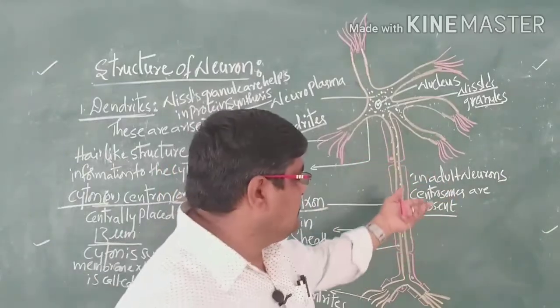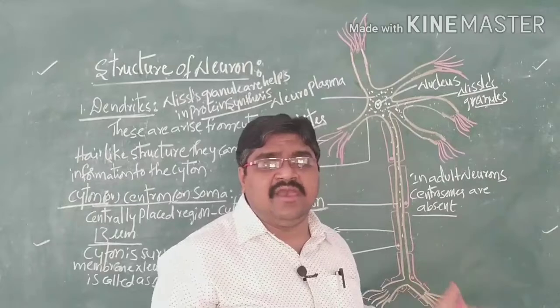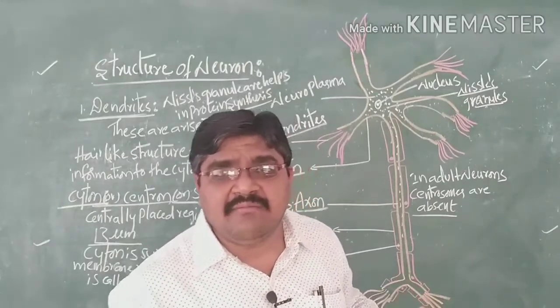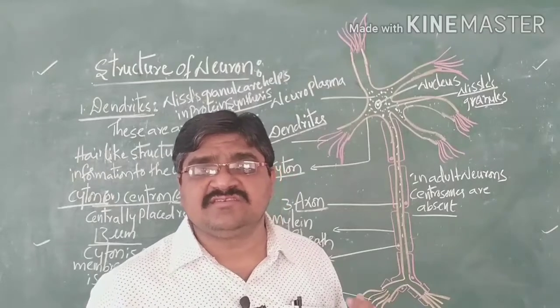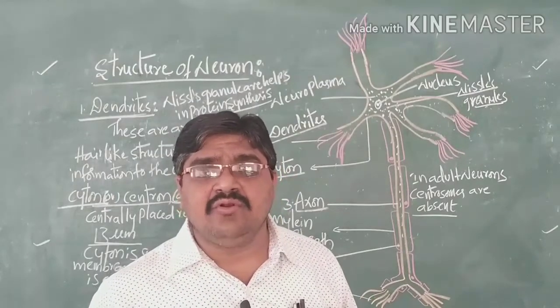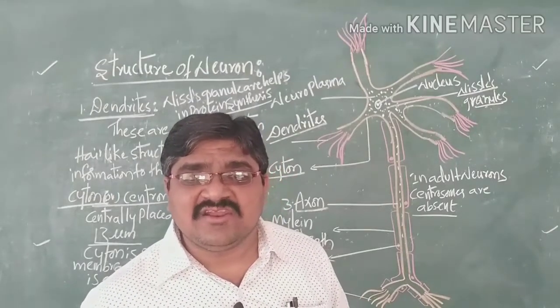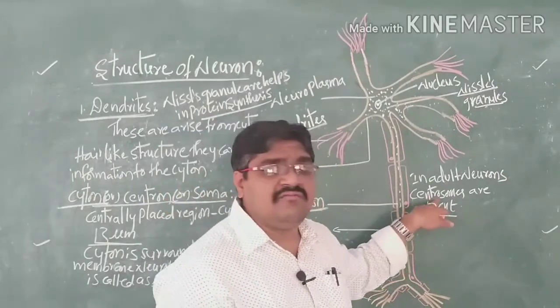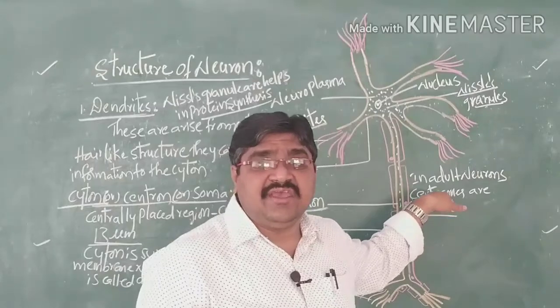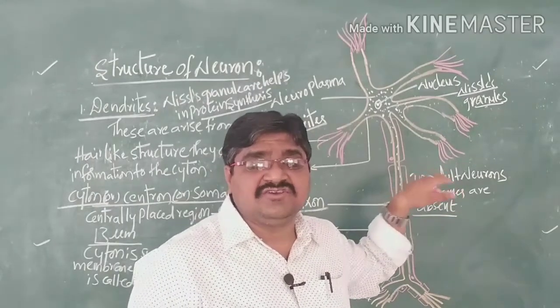Since the centrioles are absent, when they are damaged, repair will not take place in the organism. That means once the nervous system is damaged, we cannot produce new neurons, and regeneration will not take place. That is due to the absence of centrioles in the nervous tissues or neurons.